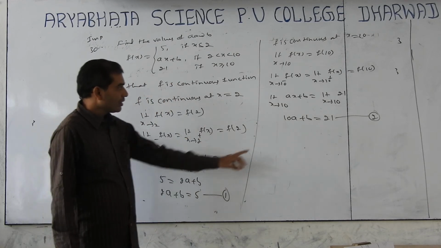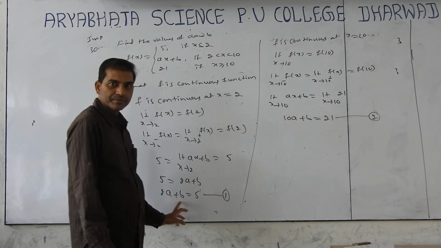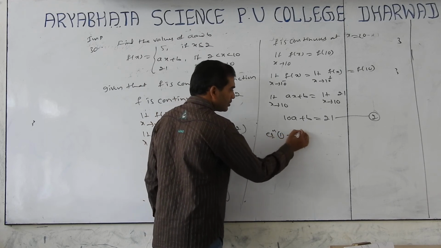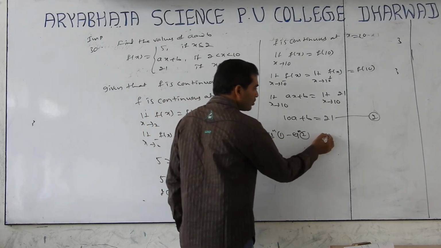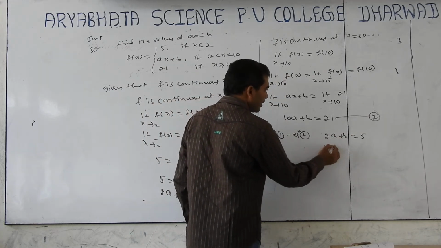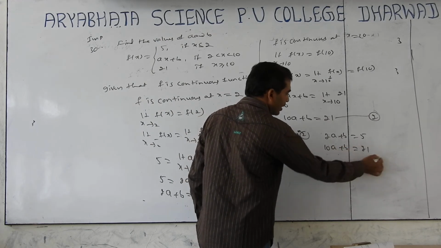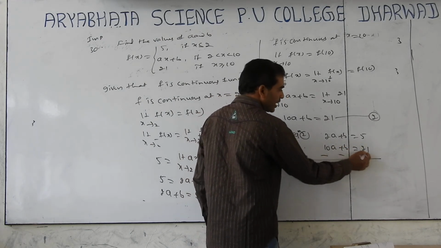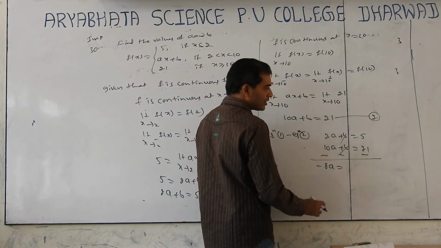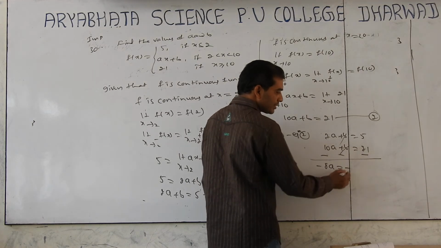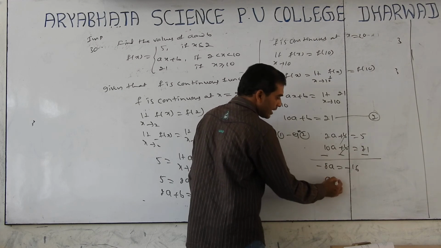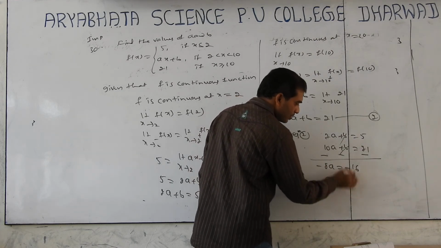How to solve? Subtract, b will be cancelled. By solving equation 1 minus equation 2: equation 1 is 2a plus b equal to 5. Next, 10a plus b equal to 21. By subtracting, the sign will be changed and b gets cancelled. 2a minus 10a is minus 8a, 5 minus 21 equals minus 16. So a is equal to 16 by 8, equal to 2.